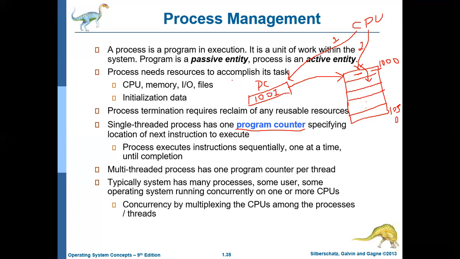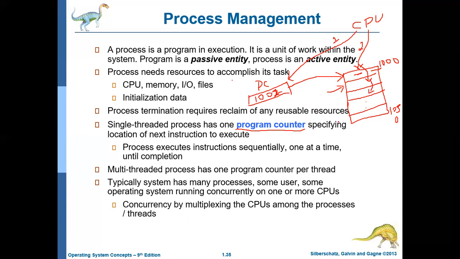Again, when this is being executed, the program counter will become 1002. After completing the 1001 instruction, once again the CPU will check the value of the program counter. It is 1002, so next it will fetch the instruction from 1002 and execute. This is how it continues.